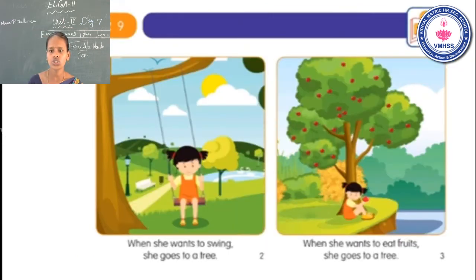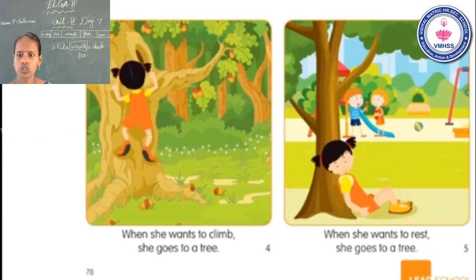When she wants to swing, she goes to a tree. See the third page. When she wants to eat fruits, she goes to a tree. See the fourth page.